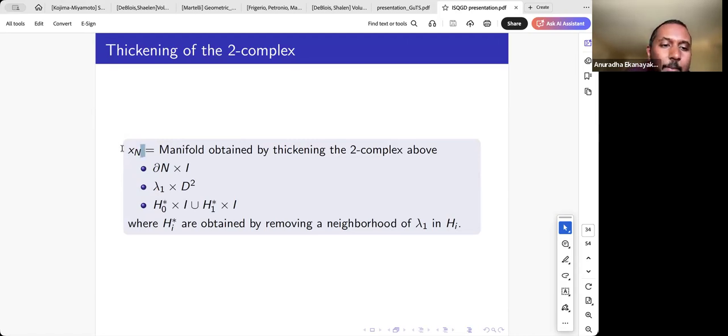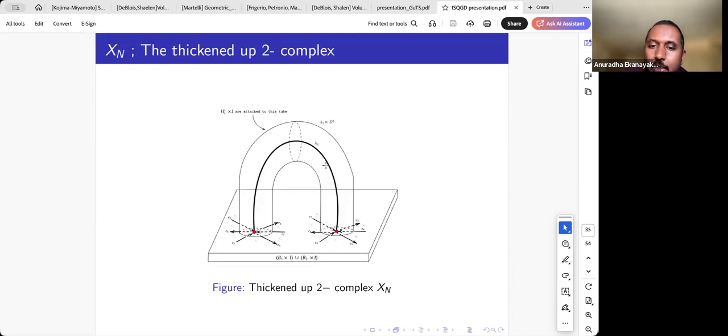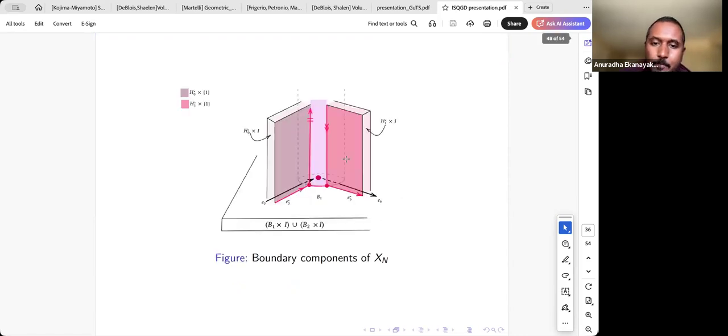We call it X of n. So this is a manifold that sits inside the original manifold. The prototype picture is this. This is the thickened up manifold. This is the tube, which is the thickened up shortest return path. And to this arrangement, we are going to attach the thickened up hexagons. Right. So this is kind of what we will get.